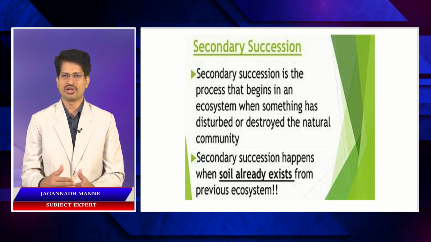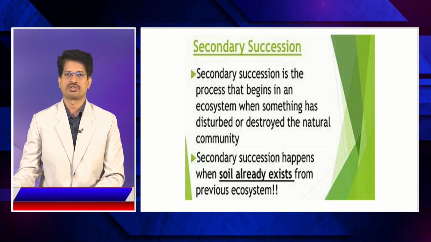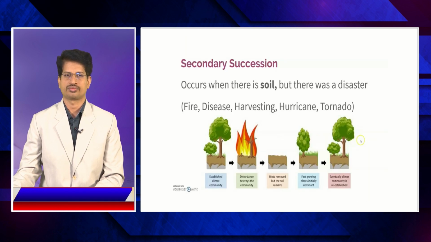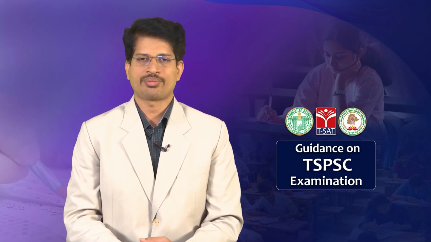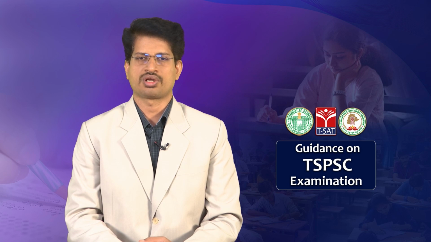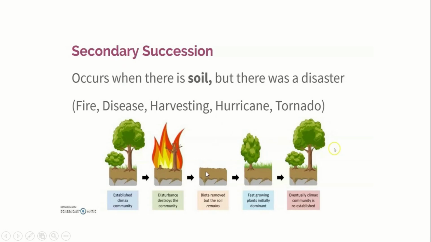So, when a previous ecosystem exists at that particular place, secondary succession happens after the destruction of the existing species or biodiversity. This happens because of a disaster, and then regrowth happens. This is how secondary succession happens. The existing ecosystem is destroyed, and later it regrows, leading to secondary succession.